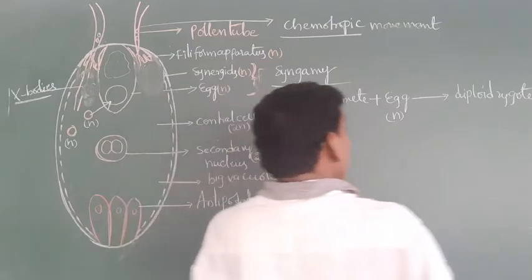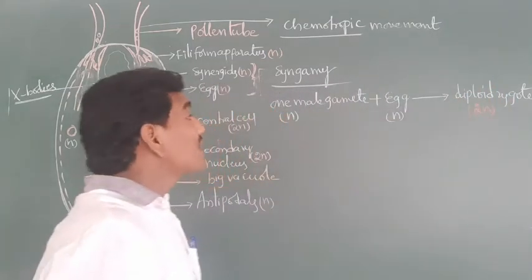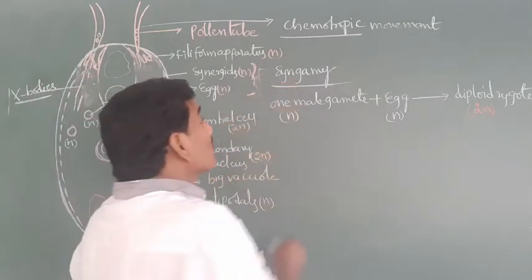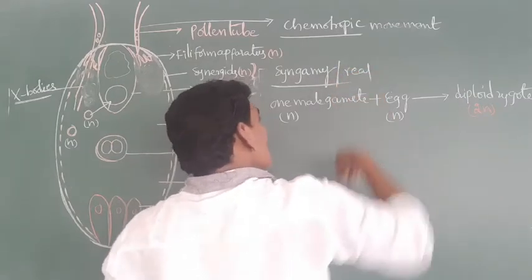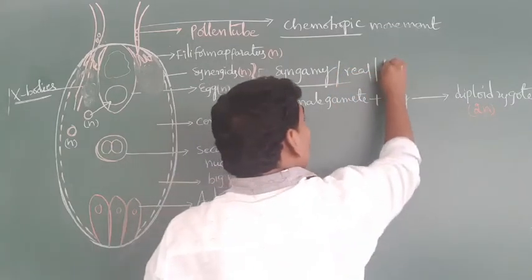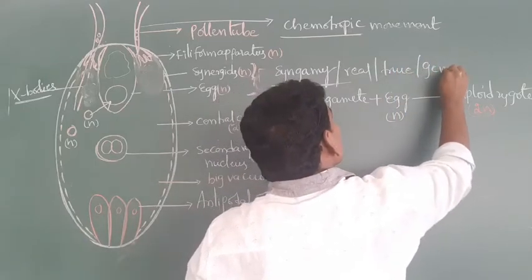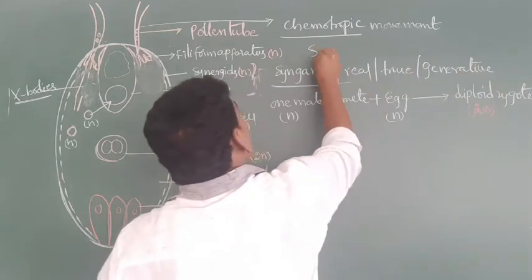The ploidy of the zygote is 2n. This process is also known as syngamy. Other names of syngamy: real fertilization, true fertilization, generative fertilization, and sexual fertilization.